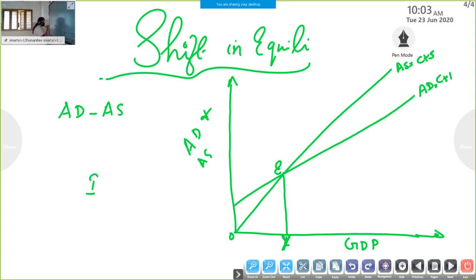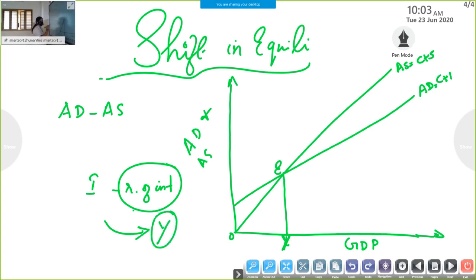Investment can change due to other factors, for example, the rate of interest. We studied that, the relationship between rate of interest and investment. Other than income, investment can increase or decrease.